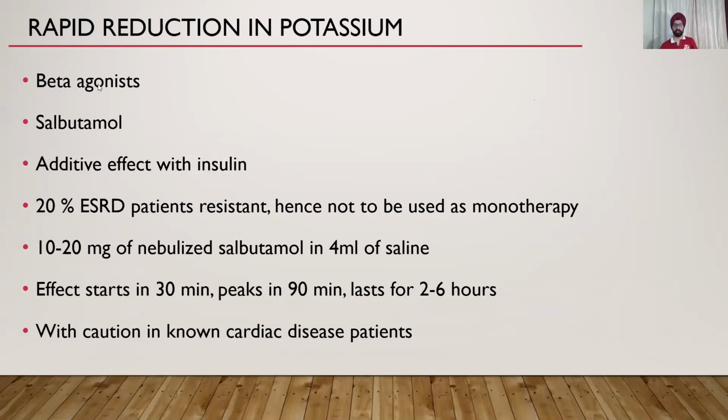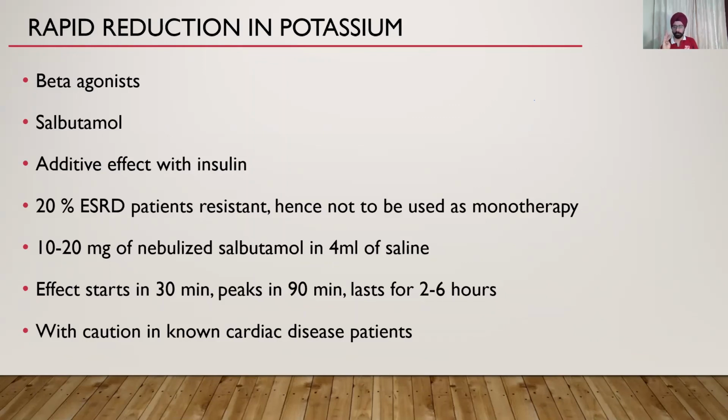Okay, rapid reduction is also caused by beta agonist salbutamol. Commonly, we give Asthalin nebulizations. You can also give IV salbutamol if available. Please remember this dose. It is 10 to 20 milligram of nebulized salbutamol, which is 4 respules.